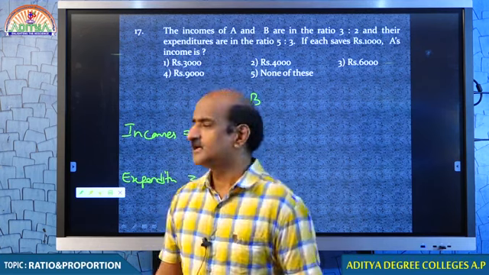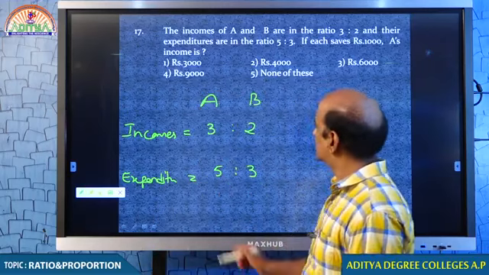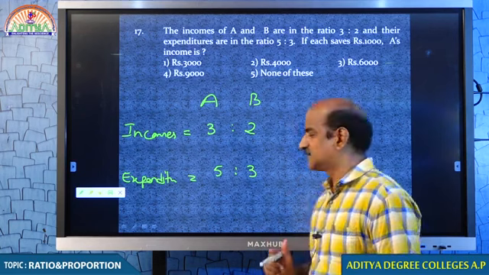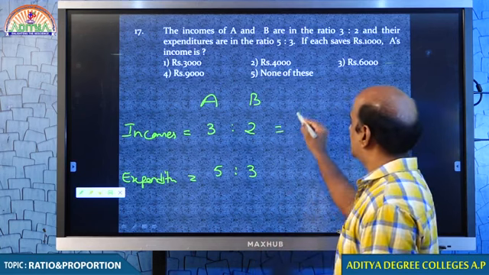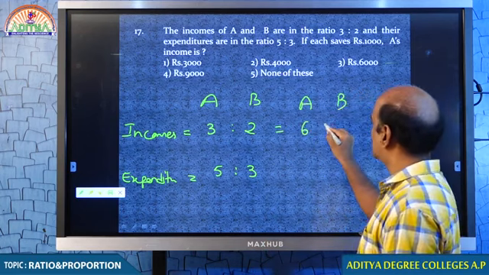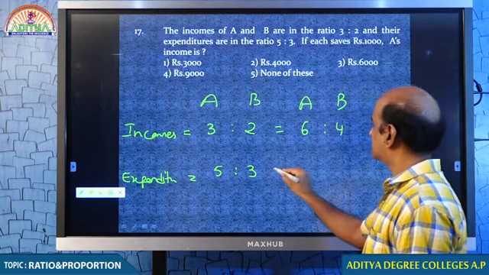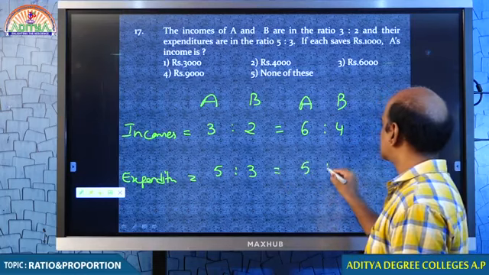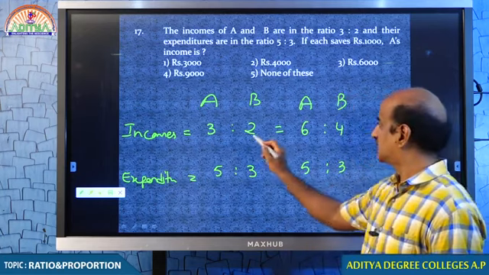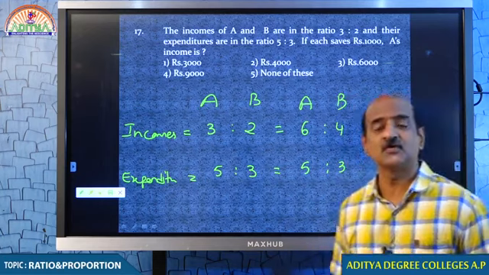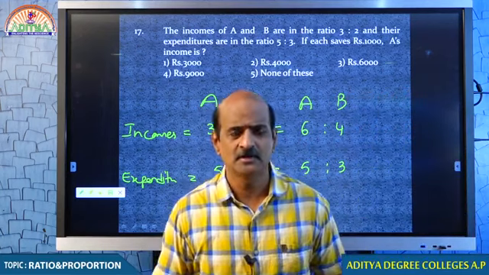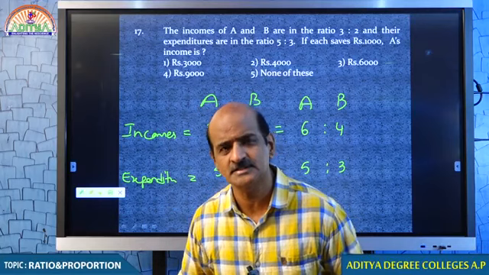What do you think? Come on, student. Income 3 parts. Okay, I do one thing. Can I take 3:2 as 6:4? Students, convincing? Can I take 3:2 as 6:4? I can. 3:2 can be taken as 6:4.